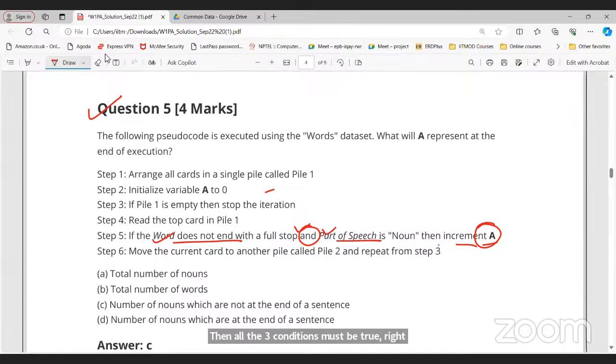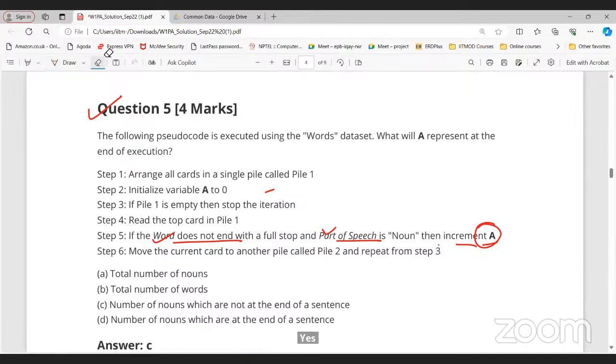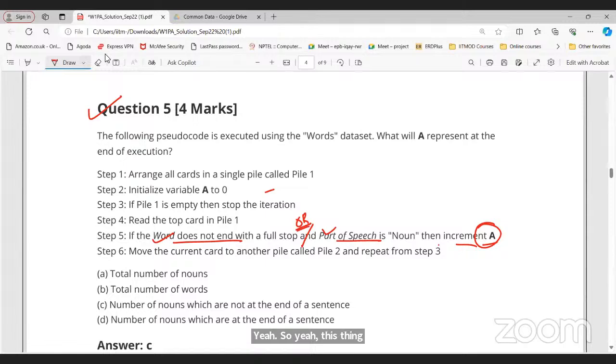If that AND is replaced with OR, then all our observations will change according to the requirements, right? So in this case, what will happen? Tell me. Sir, the OR condition will be followed.